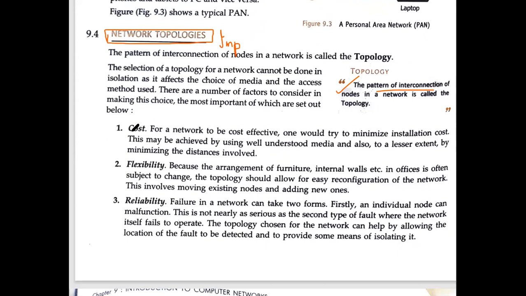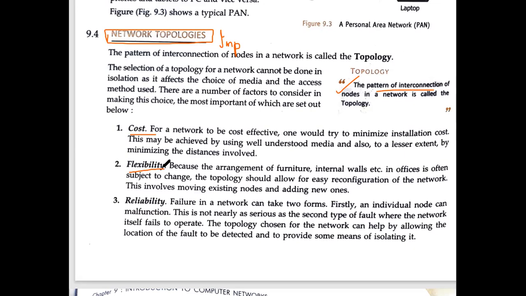The very first thing is the cost factor. Different topologies will have different costs, so we have to decide which will be the best one if the network is small, and which will be best if the network is big. Then next is flexibility. Flexibility means suppose in future you want to add more computers in a network. For example, currently we have 40 computers.